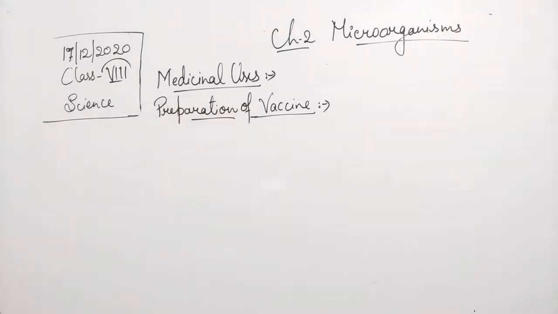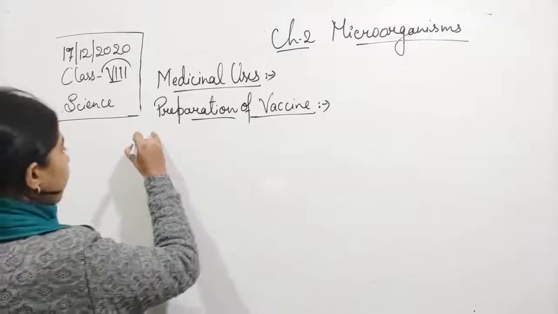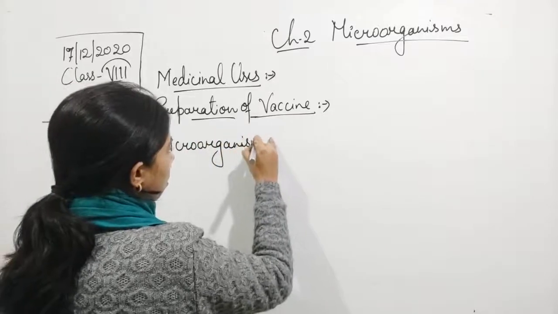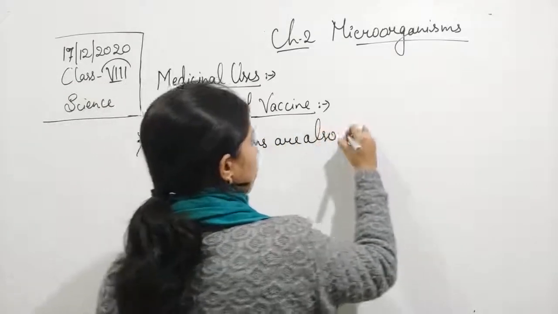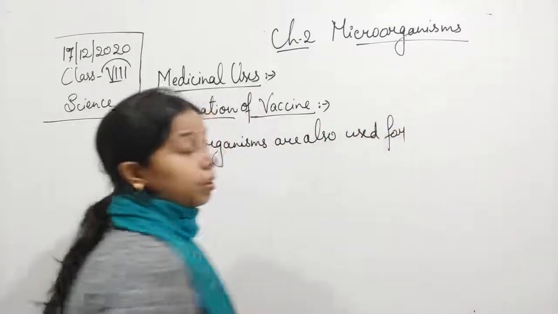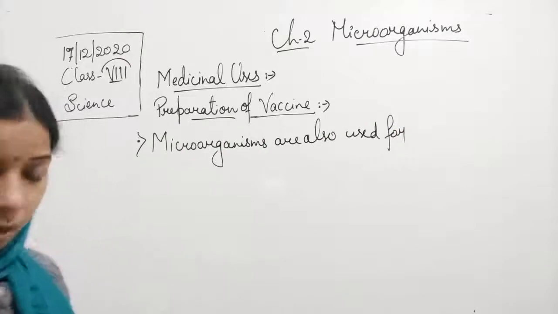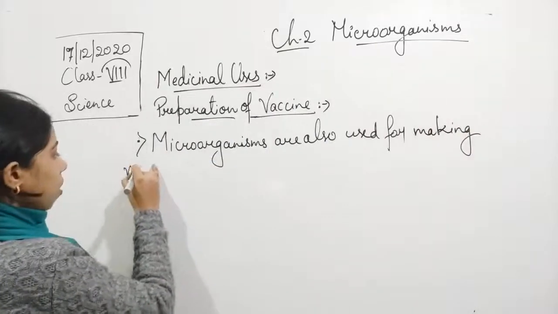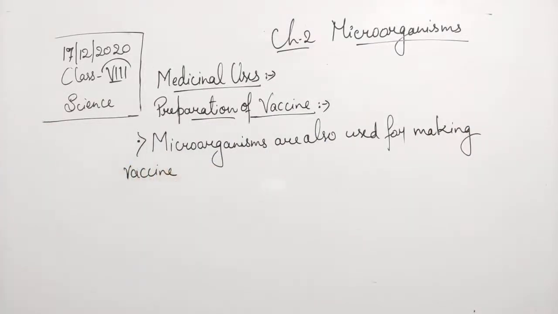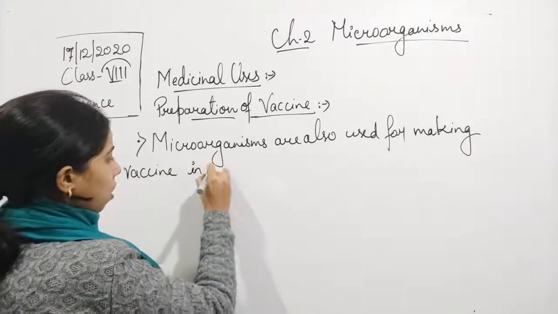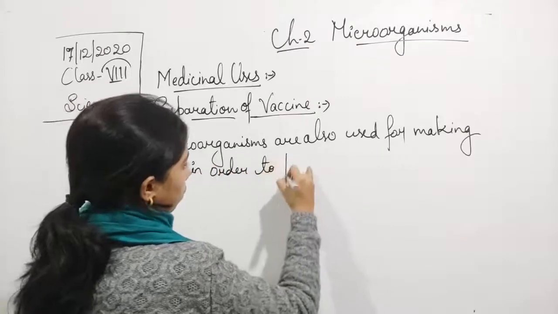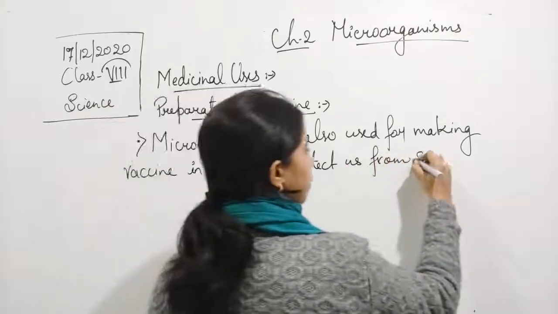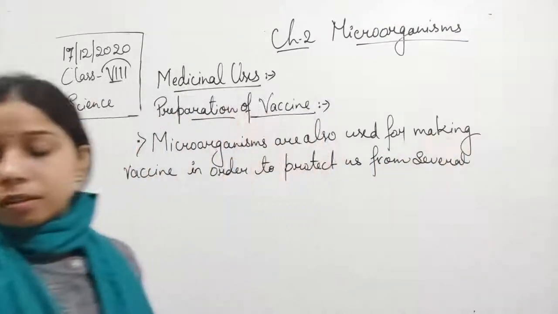So we can write it. Microorganisms are also used for making vaccines, in order to protect us from several diseases.